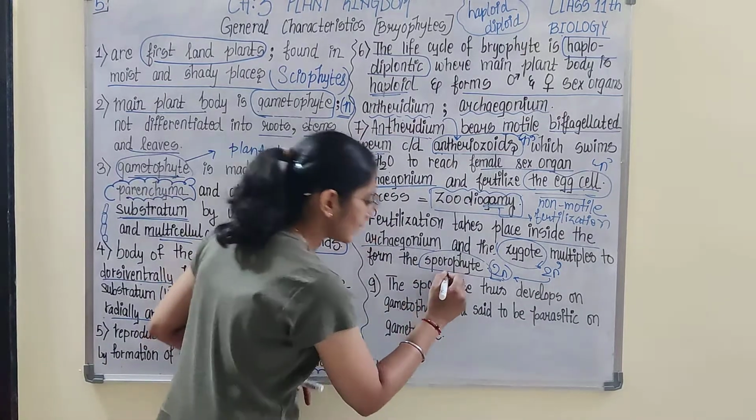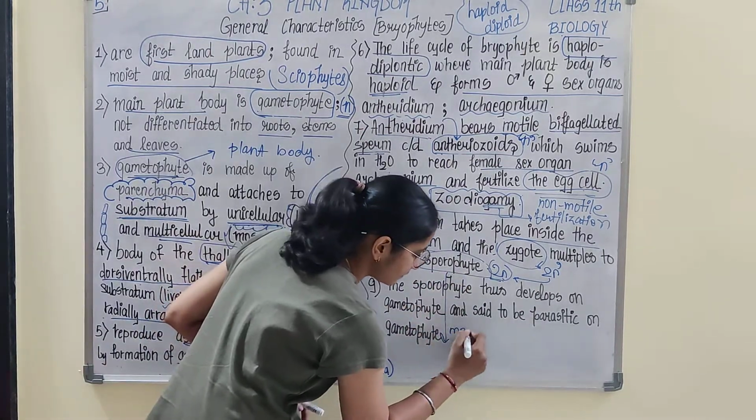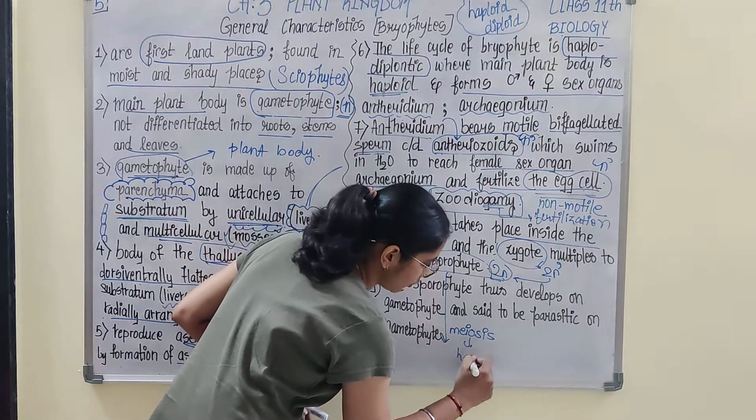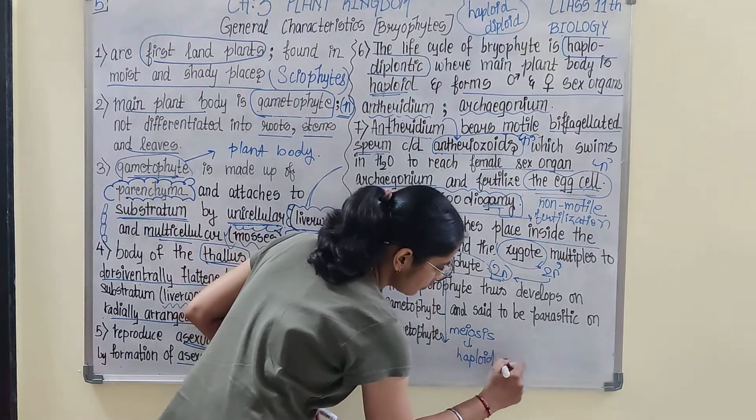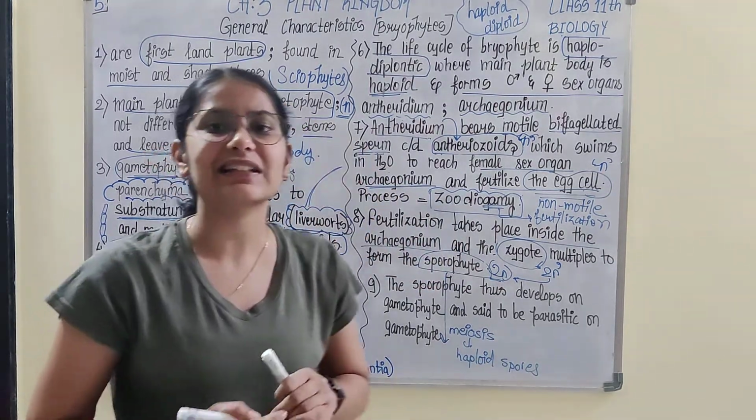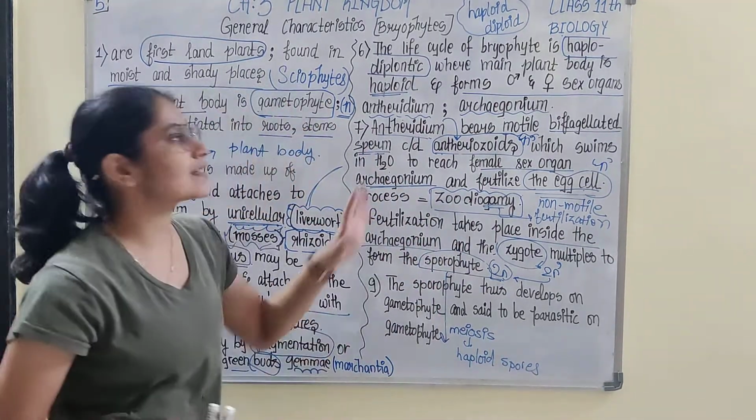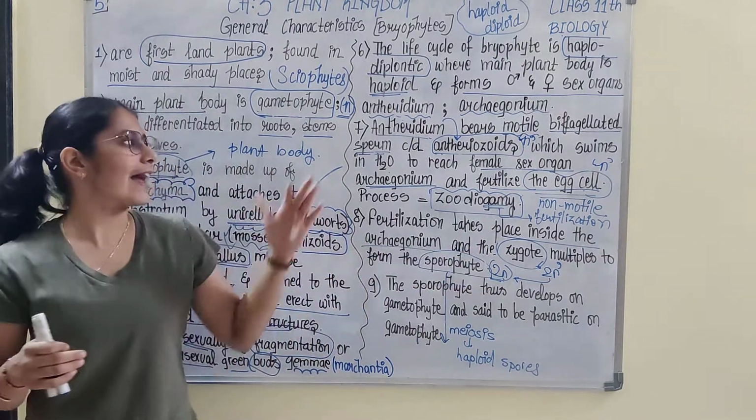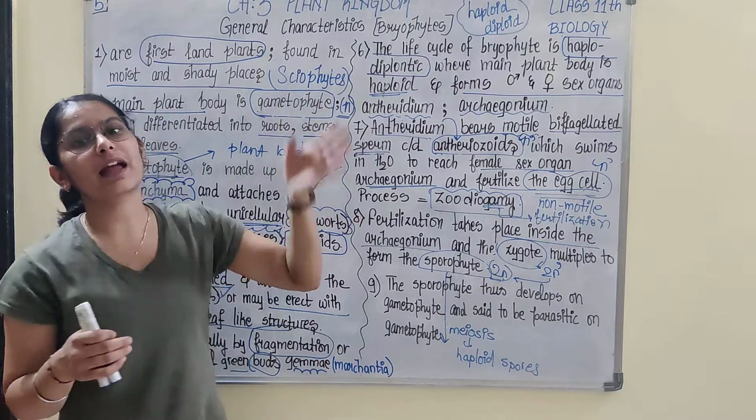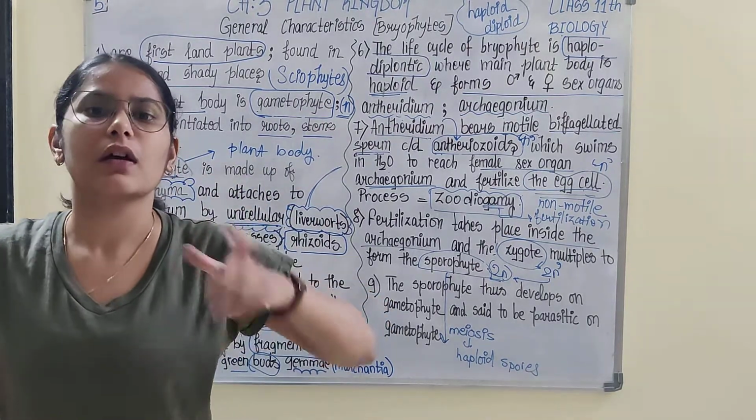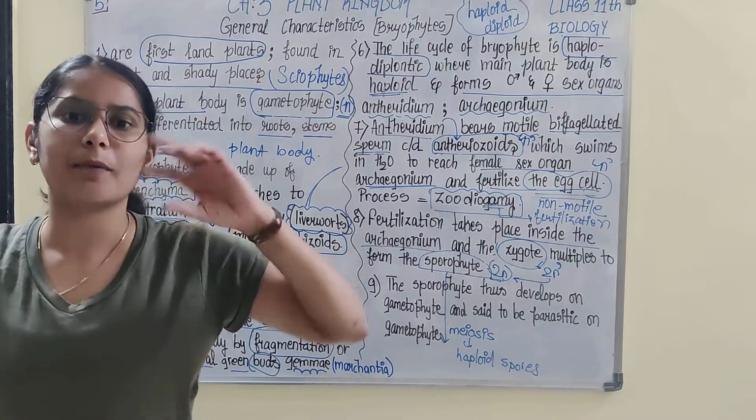This sporophyte then undergoes meiosis to form haploid spores. You know, what is meiosis? Reductional division. What is mitosis? Equational division. So gametophyte having sex organs, they undergo mitosis. Mitosis से वो बनाते हैं sperms. Gametes, sperm and egg cell.